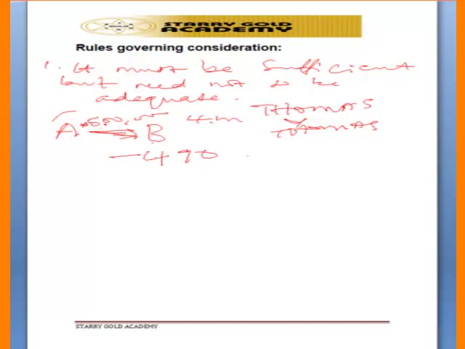So it's not a sufficient consideration because this one is contrary to the agreement reached. The agreement reached is for Mr. B to pay 500,000 naira. It's not 490,000 naira. So this is not a sufficient consideration. But this may later become sufficient if Mr. A, maybe after some persuasion, decides to collect this 490,000 naira, and also agrees to forgo the remaining 10,000 naira.